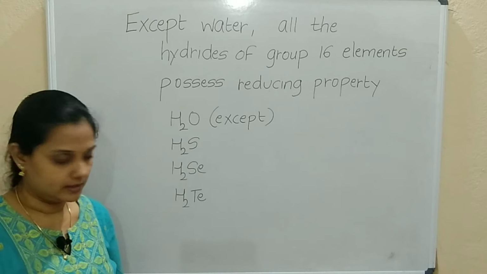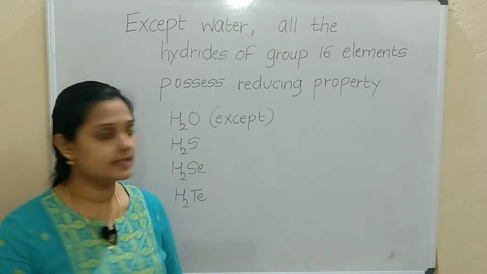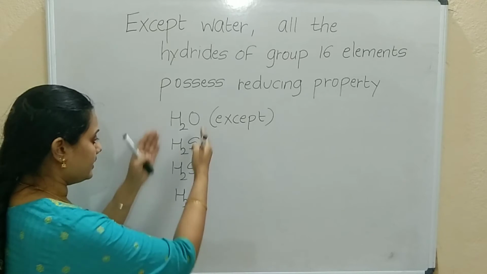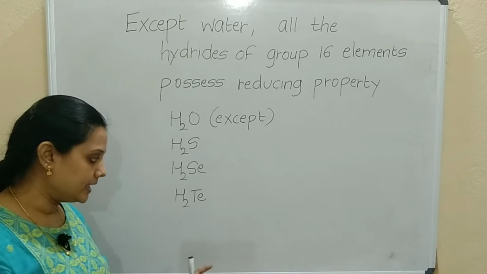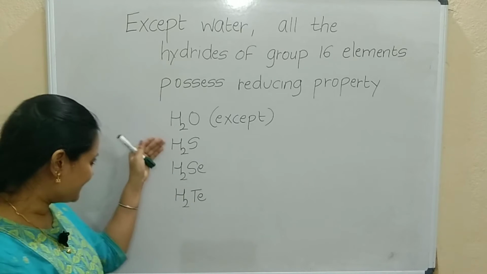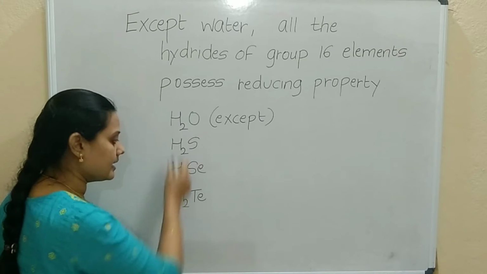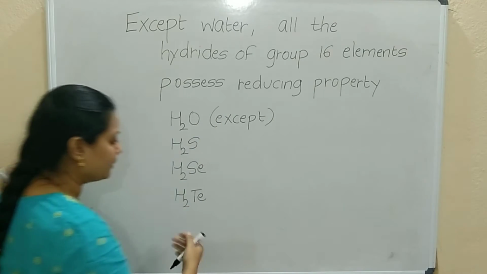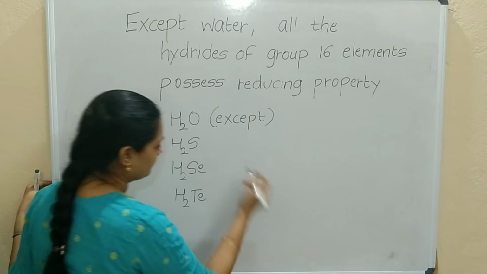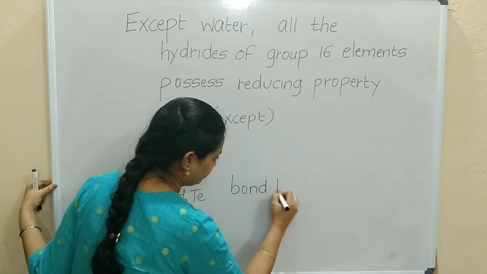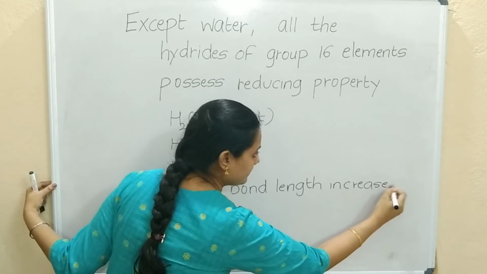Now what is the reason for this? Let's first discuss the reducing property of group number 16 elements' hydrides. So down the group, what is happening? The size is increasing. Correct. Yesterday also I explained this in the previous video. So down the group, the size is increasing. So that is H2Te. Hydrogen size is the same. From oxygen to tellurium, the size is increasing. So overall the molecule size will increase. So bond length is increasing down the group in case of hydrides of group number 16.